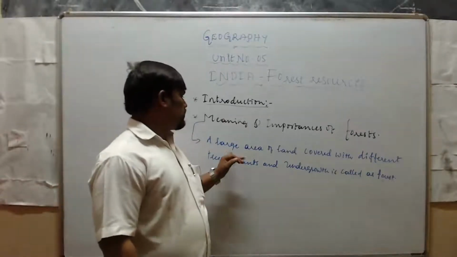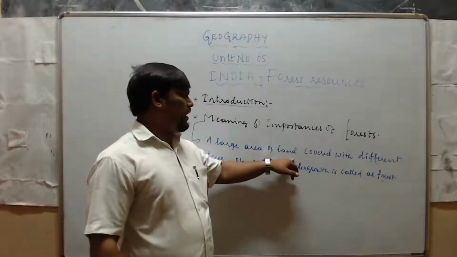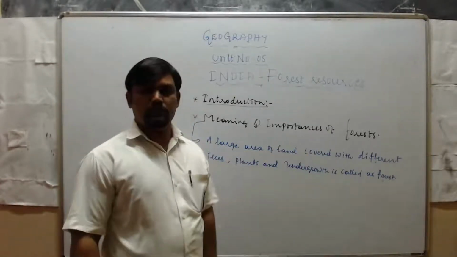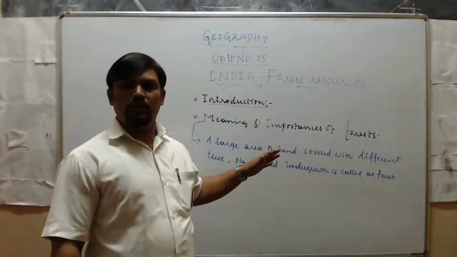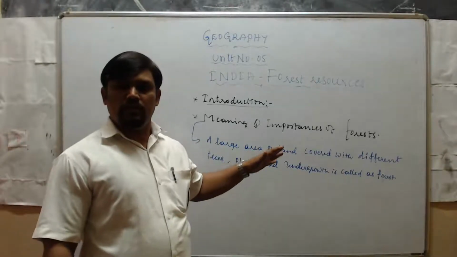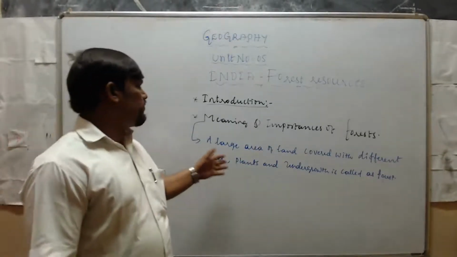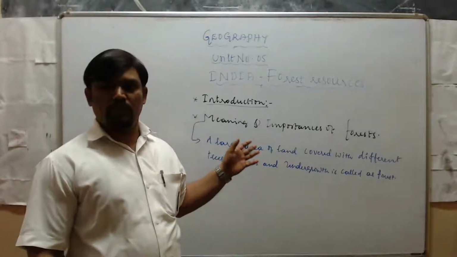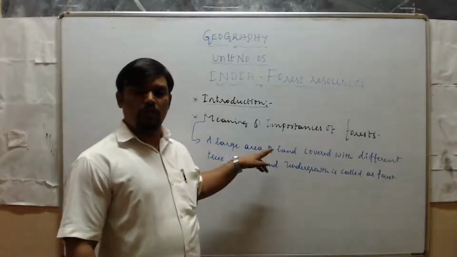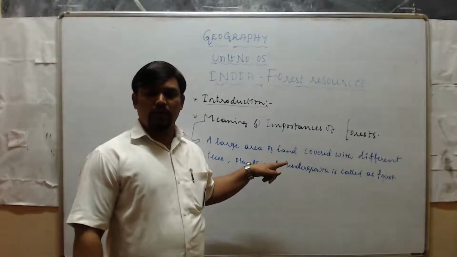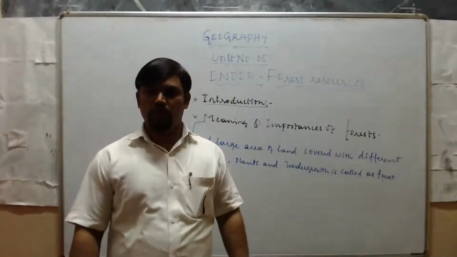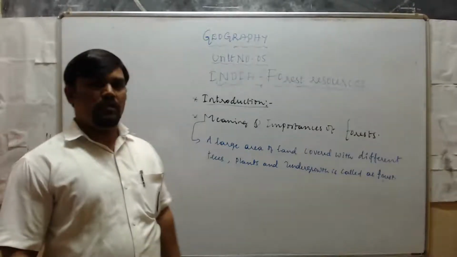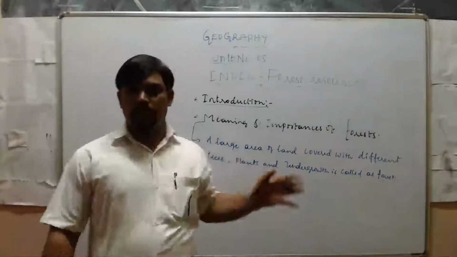A large area of land covered with different trees and plants. Forest means a large area of land covered with different types of plants, trees, and undergrowth is termed a forest. Is it clear? It means naturally it grows without the help of human beings. So the area in which large trees and plants are covered densely is called a forest.